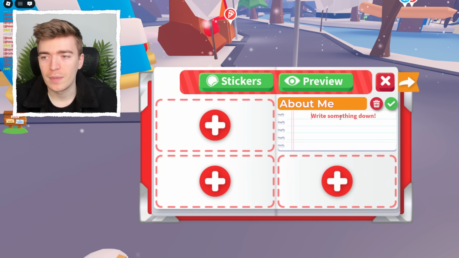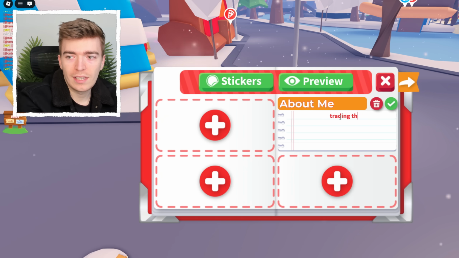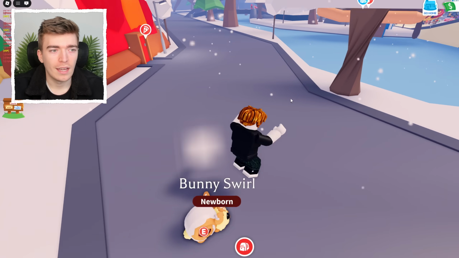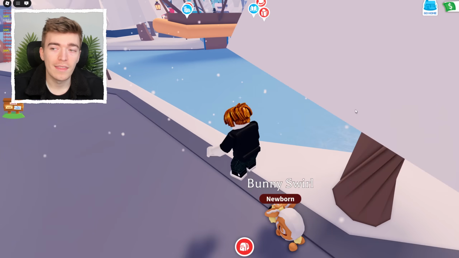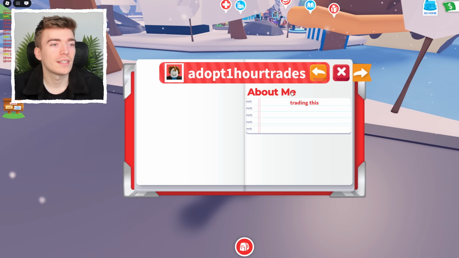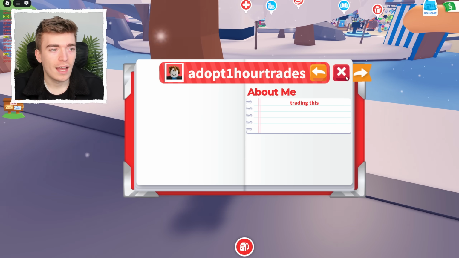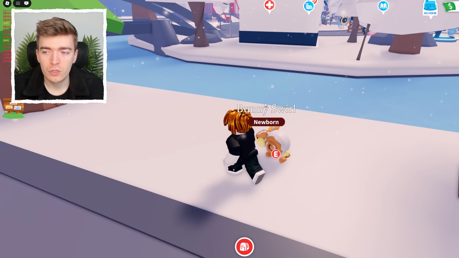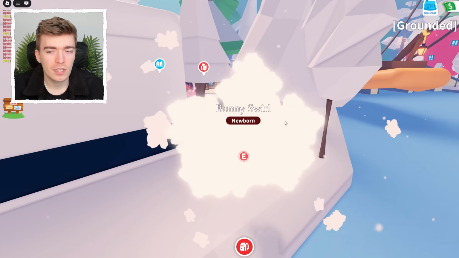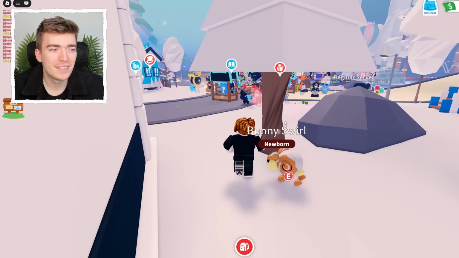In the About Me section, we could write trading this for this, and then you can trade someone, and hope that they check your profile. I think profiles are going to become a lot more significant these days because of this update. I think utilize your profile, okay? Because if you do that, it will theoretically kind of bypass the system.